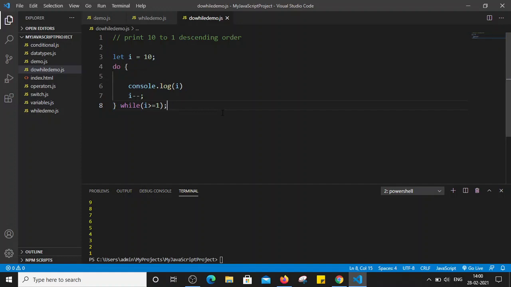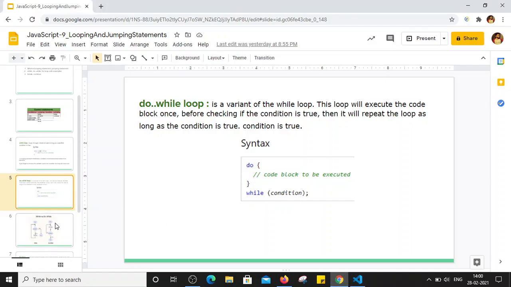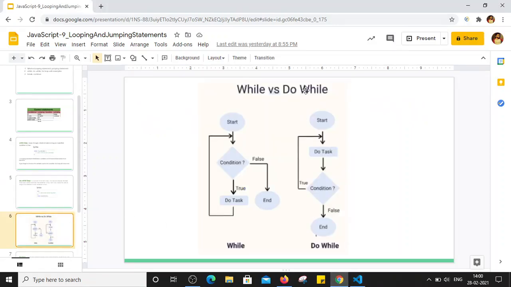It is similar to the while loop. The only difference is that in do while the code block will get executed at least once. So this is the difference between while versus do while.